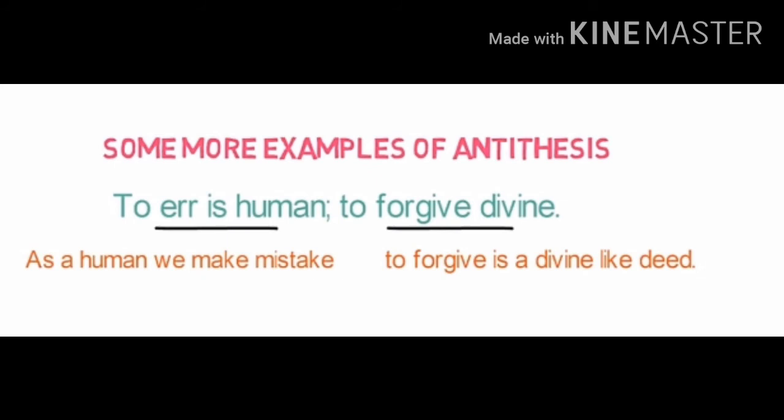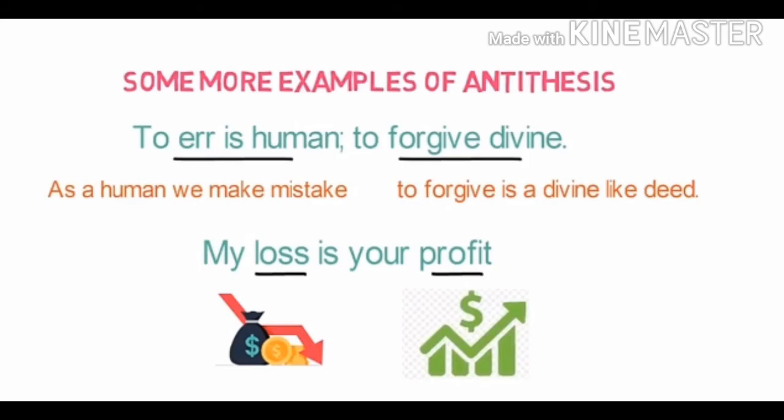Let's look into one more example. My loss is your profit. Here again two opposite ideas are referred to. One person is having a loss while another is having a profit. So to achieve a contrasting effect in one sentence, two opposite ideas are kept, so it is called antithesis.